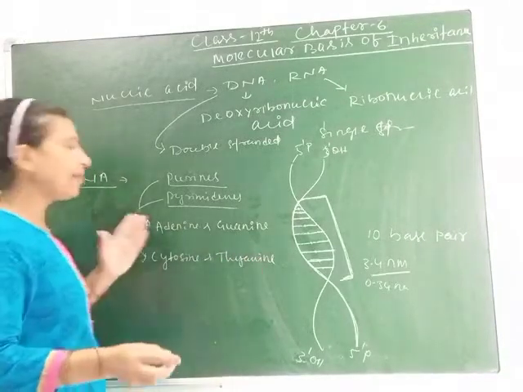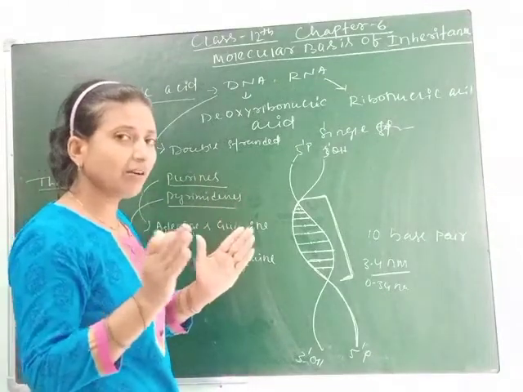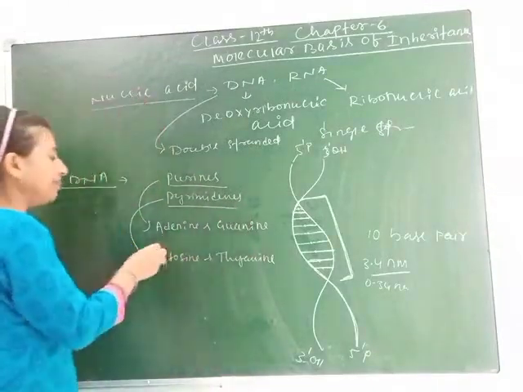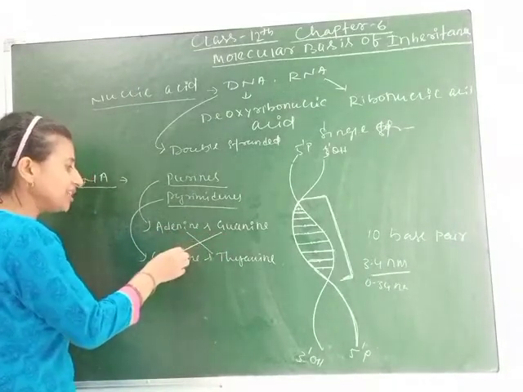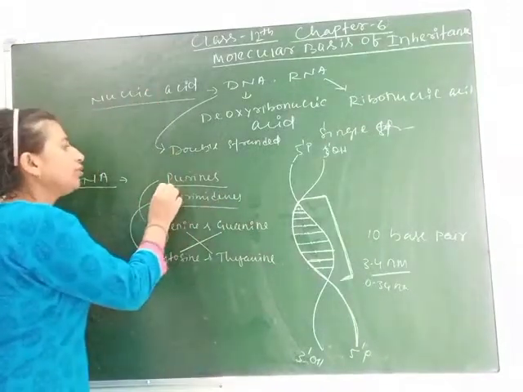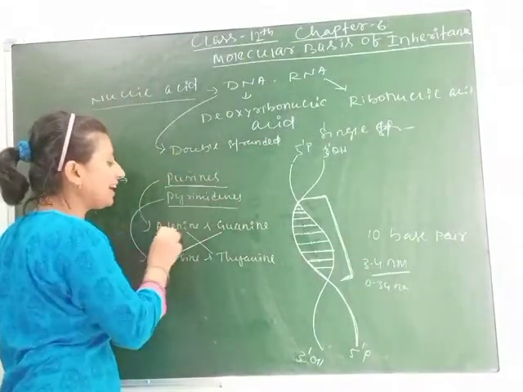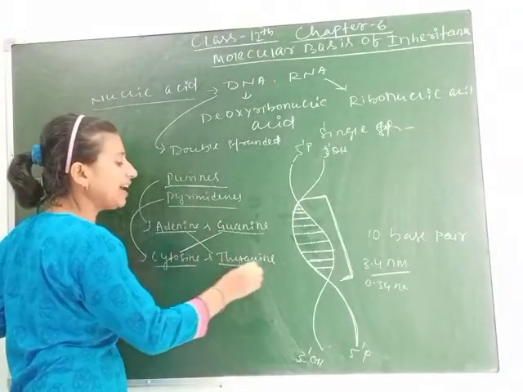So when they make a base pair, one purine forms the complementary with a pyrimidine. Means adenine binds with thymine and guanine binds with cytosine. Simple, you can remember purines are adenine and guanine. Pyrimidines are cytosine and thymine.